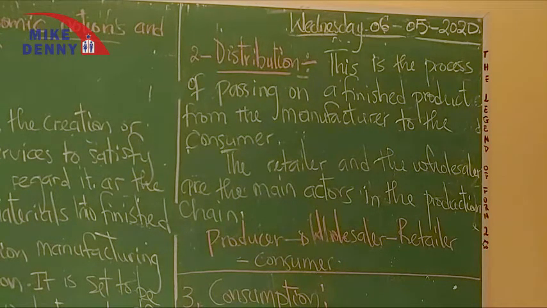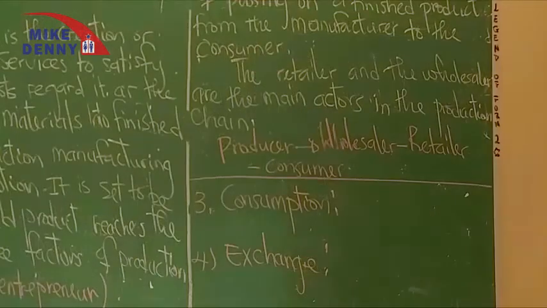So at this juncture, my dear students, we've seen that following the economic notions and concepts, production comes first and distribution second, and the third point under this economic notion is consumption. Consumption is the use of resources to satisfy human wants.